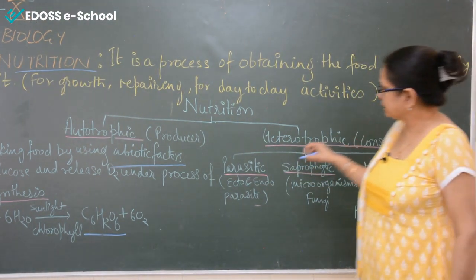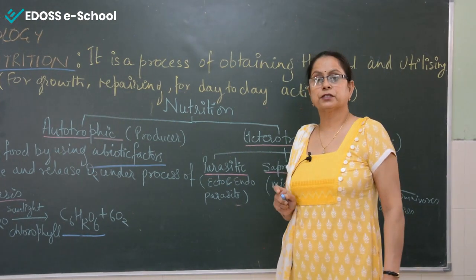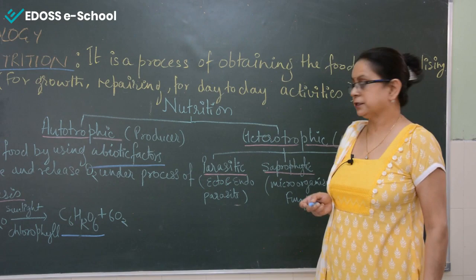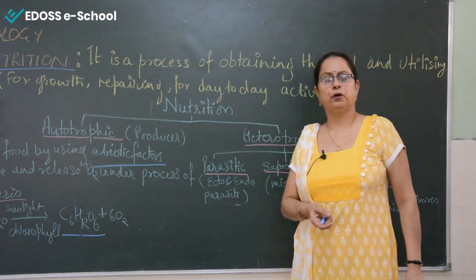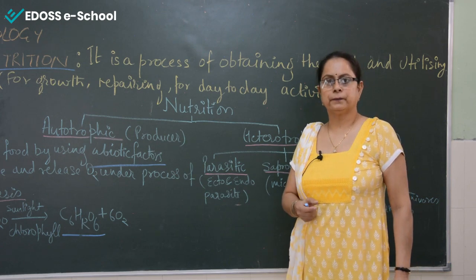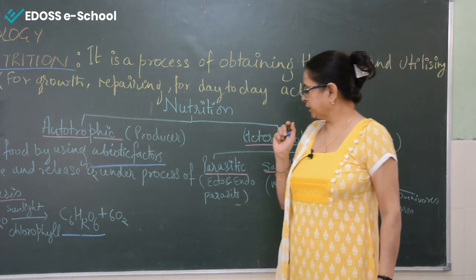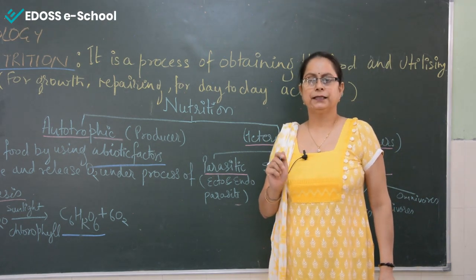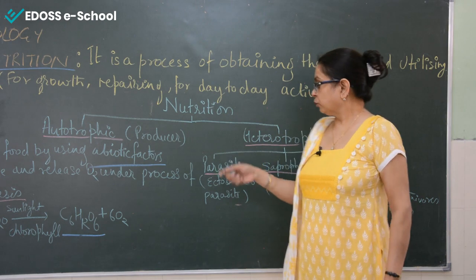Now what is parasitic? Parasitic nutrition is that nutrition in which the organism consumes food from the host body without killing it. For example, if we are talking about the leech, the scientific name of the leech is Hirudinaria. So what is the leech?